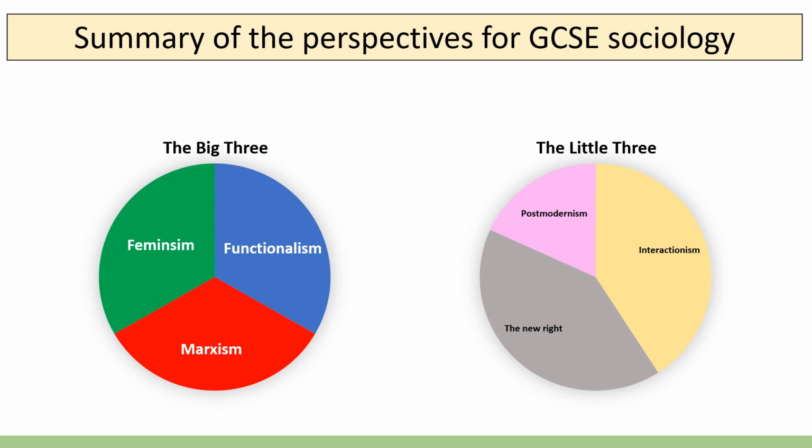So that's across crime and deviance, families and households, social stratification, education, and of course research methods. So you need to have a good understanding of feminism, functionalism and Marxism across all of the topics. Then we have the little three, which are comprised of interactionism and the new right, which you need to have some awareness of in some of the topics, predominantly crime and education, and to some extent social stratification with the new right. And then there's also postmodernism, which you're not necessarily required to have any knowledge of in order to